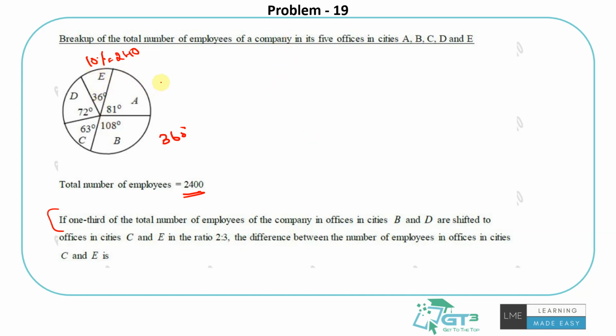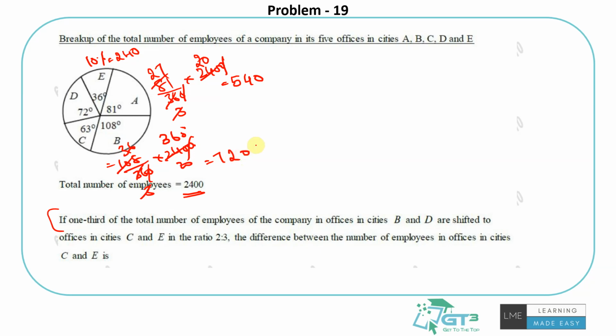36 degrees is this. This is 81 by 360 into 2400. That's how you do it. 12 3s are 12, 20, 3 1s are 3, 27s are... it is 540 people in city A. I don't need to do city A, it's only B, D, C and E that I need. I'm just showing you. So 108 by 360 into 2400. I think we can do this: 12 3s are 12, 20s are 3, 1s are 3, 6s are... so it is 720.